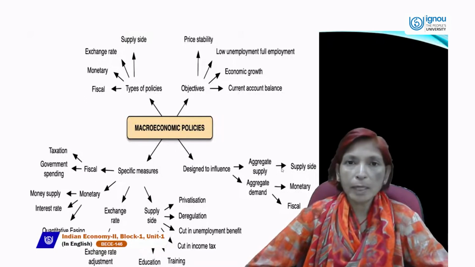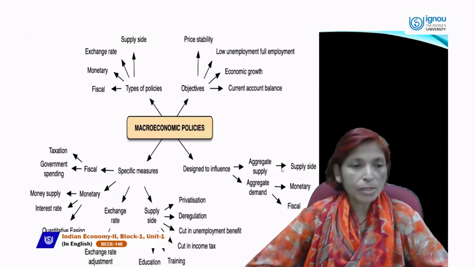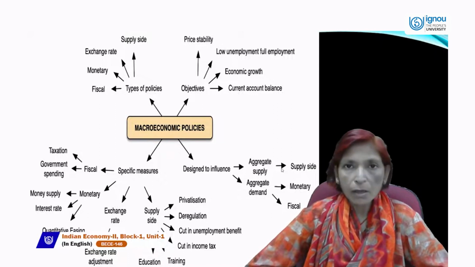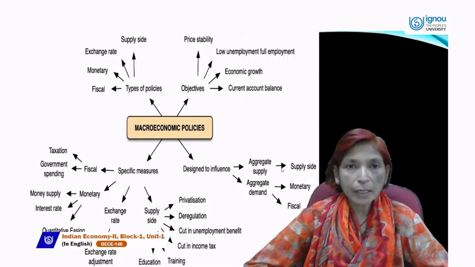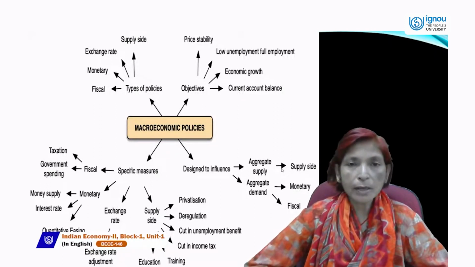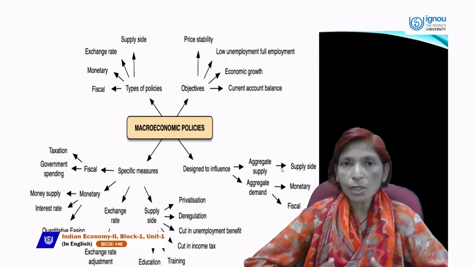Next is government spending. You know that the government's main motive is to provide social welfare for the whole society, because in our country the government is democratic. The public chooses their government for their own social welfare.